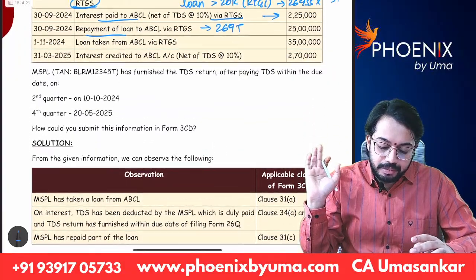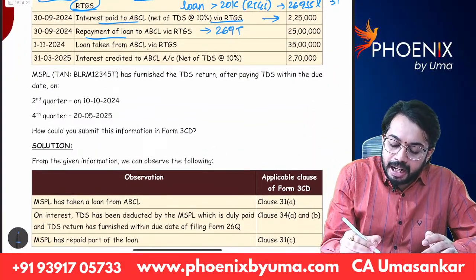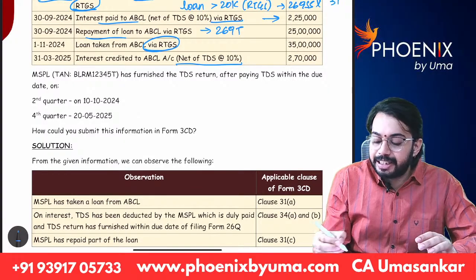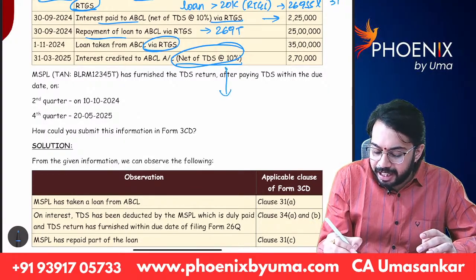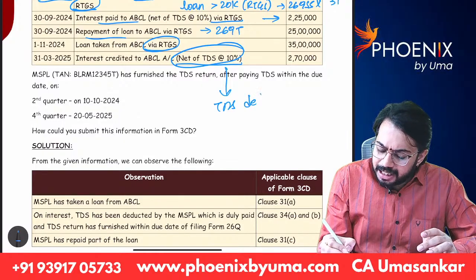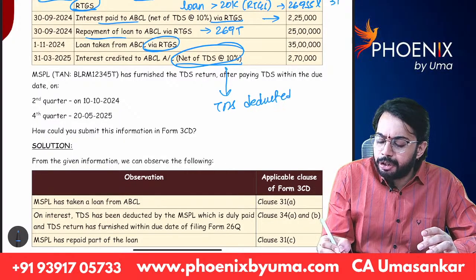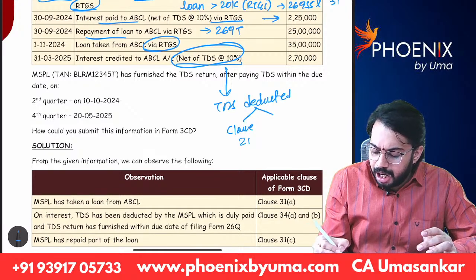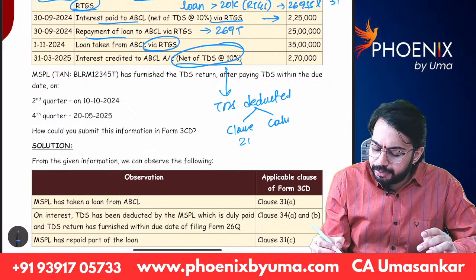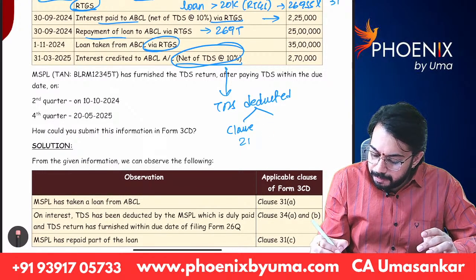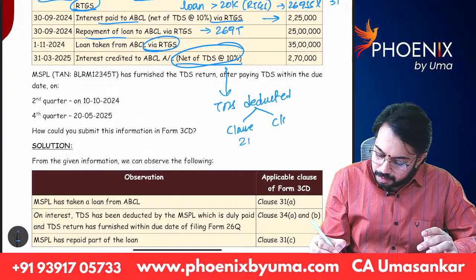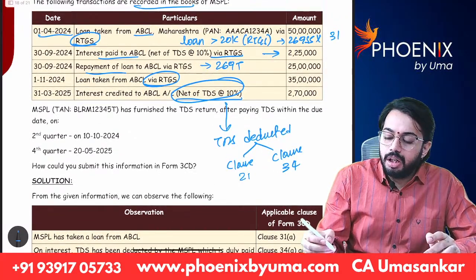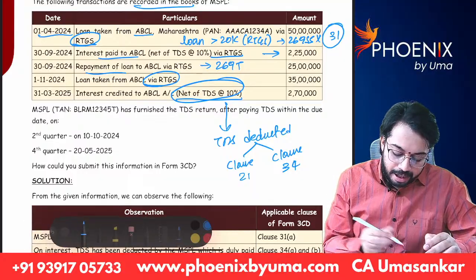Okay. Loan taken from ABCL via RTGS, interest credited, net of TDS. See here, TDS was deducted. As TDS was deducted, with regard to TDS, two clauses are there, clause 21 and clause 34. And with regard to loan, clause 31 is there.